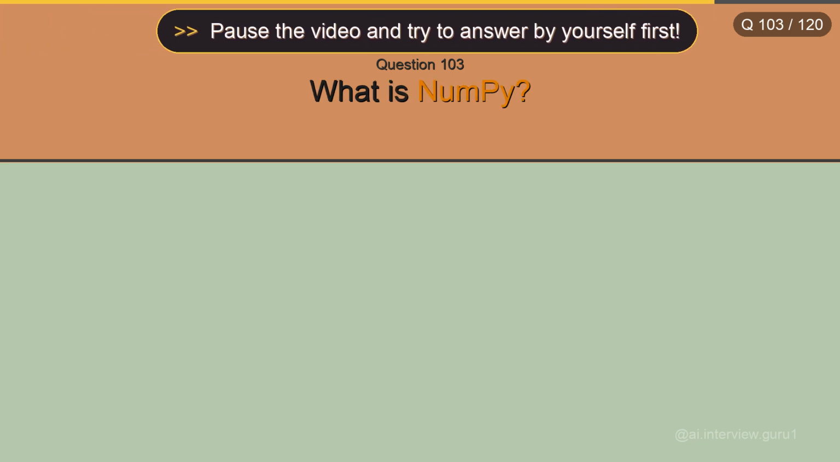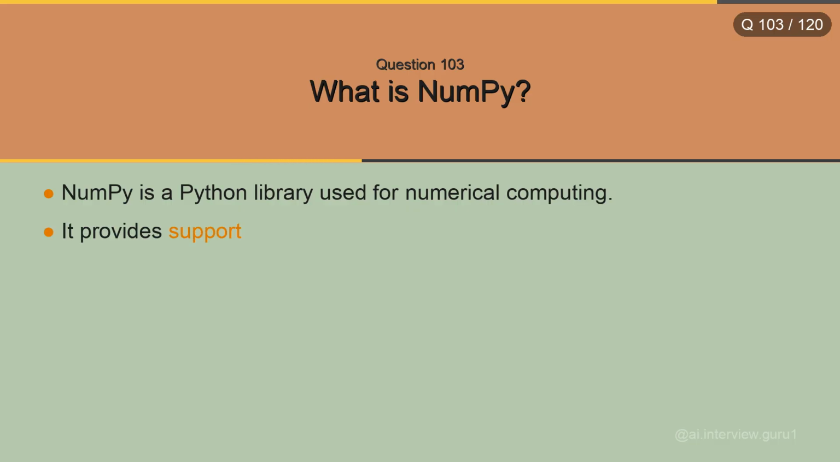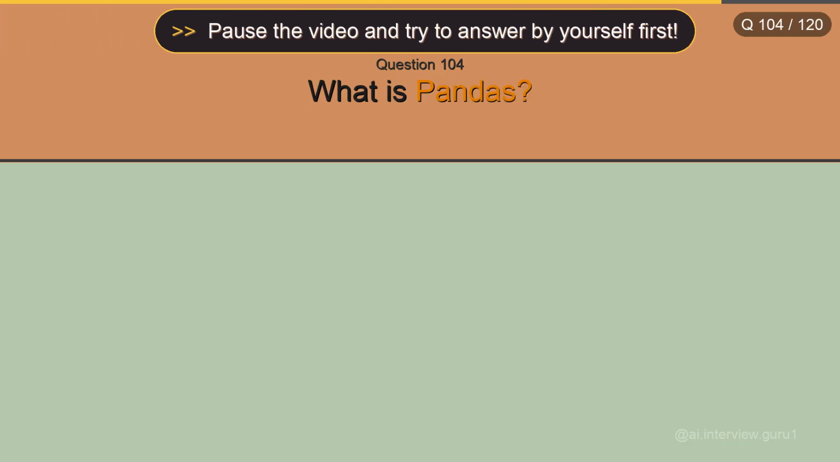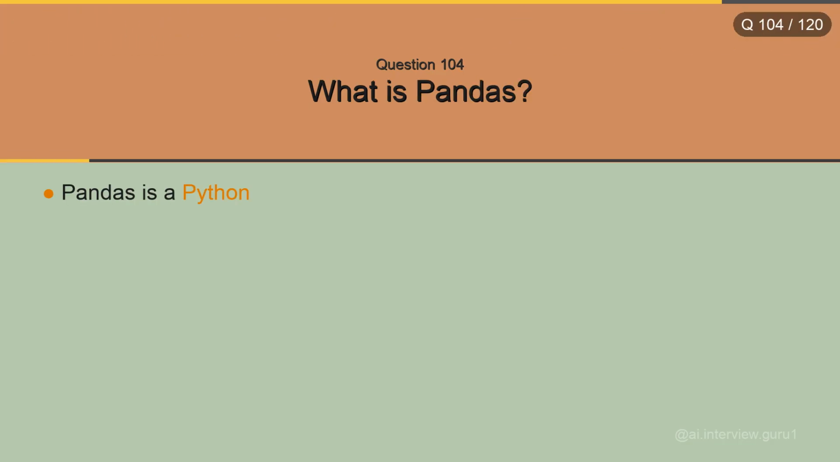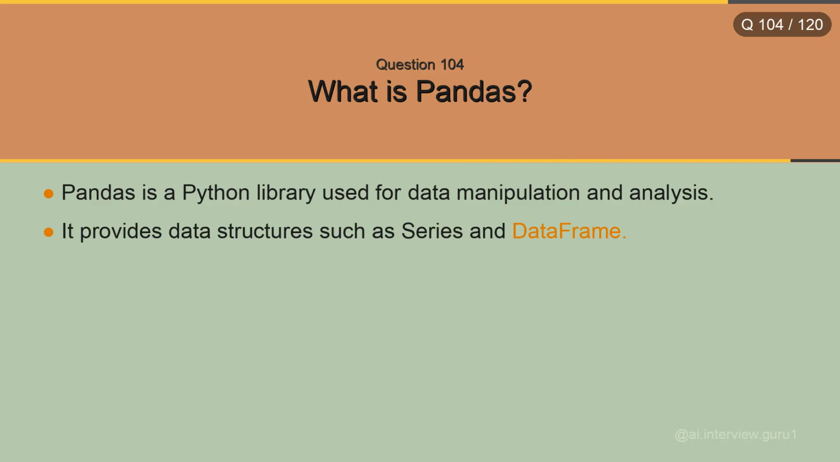What is NumPy? NumPy is a Python library used for numerical computing. It provides support for multi-dimensional arrays, mathematical functions, and high-performance operations. What is pandas? Pandas is a Python library used for data manipulation and analysis. It provides data structures such as series and data frame.